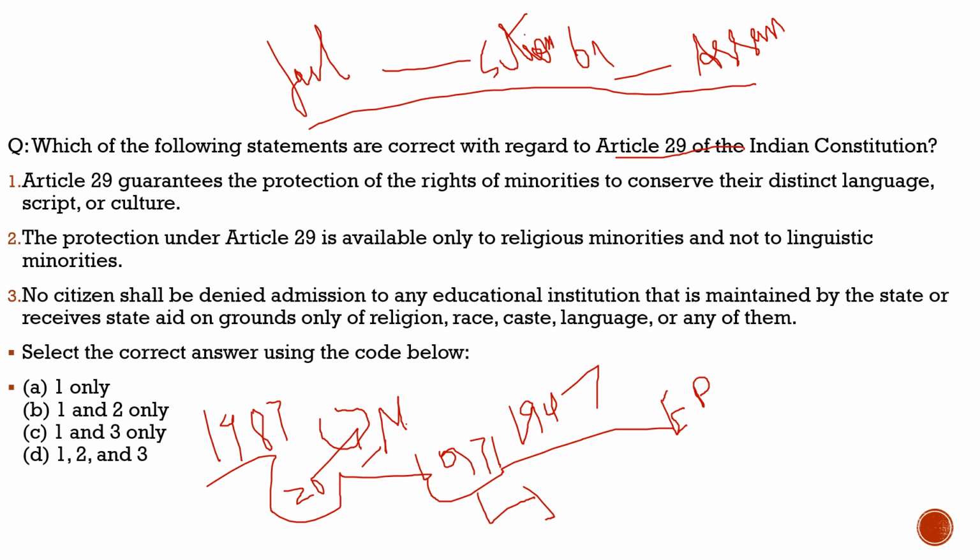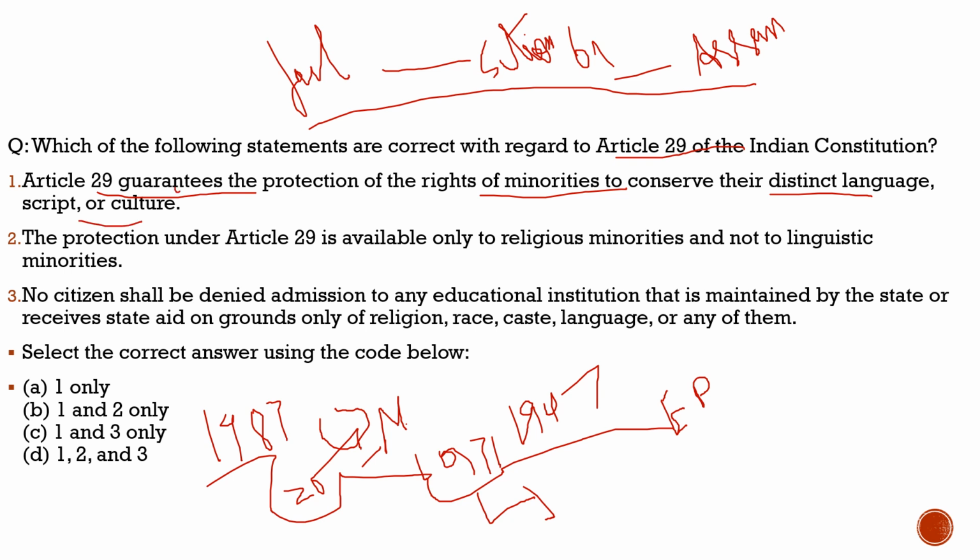So with respect to this, I believe that it is very much important for us to understand Article 29 in more detail. Here the question says, which of the following statements are correct with regard to Article 29 of the Indian Constitution? First statement, Article 29 guarantees the protection of the rights of minorities to conserve their distinct language, script or culture.